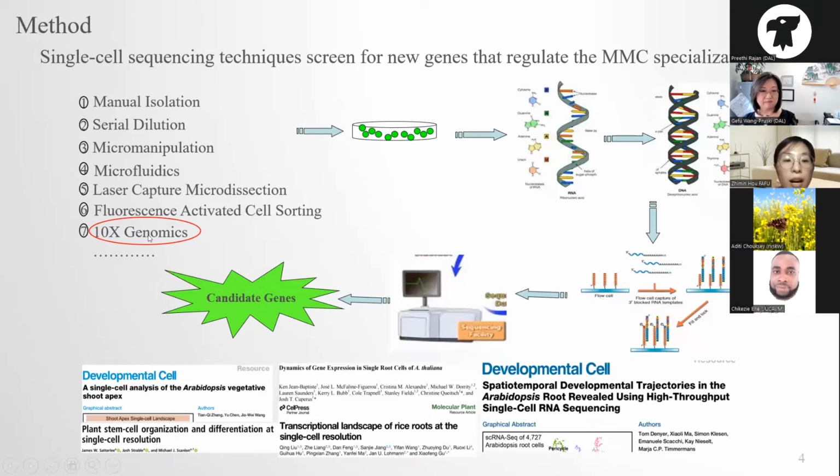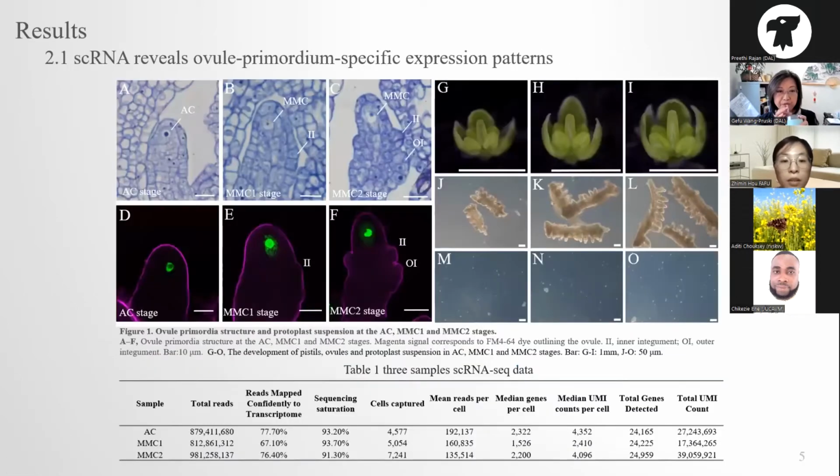But single cell RNA sequencing can overcome this defect. In recent years, the high-throughput technology of single-cell RNA sequencing has been widely used in plant study, such as root cells in Arabidopsis and rice. So we want to use this technology to explore the female germline development in Arabidopsis. According to the observation, the process of MMC specification can be divided into AC, MMC1, MMC2 stages. To obtain single-cell expression profiles of ovule primordia, we collected the protoplasts of ovules at these 3 stages. The basic information of single-cell sequencing is shown in table 1.